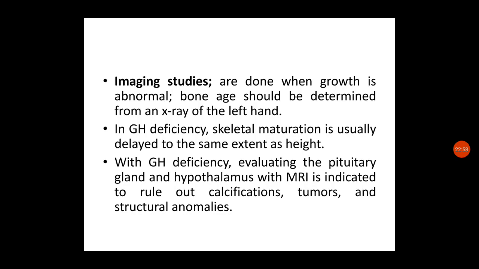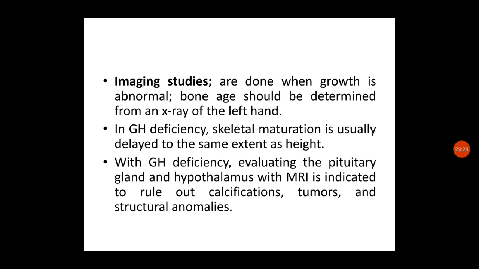Imaging studies are done when growth is abnormal, and bone age should be determined from an X-ray of the left hand. So usually imaging studies are done to calculate the bone age of the child, and in growth hormone deficiency, skeletal maturation is usually delayed to the same extent as height. So that can be studied by imaging.